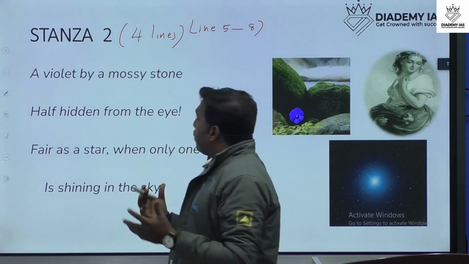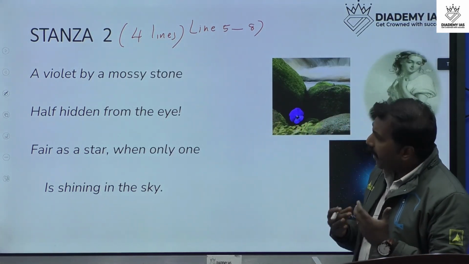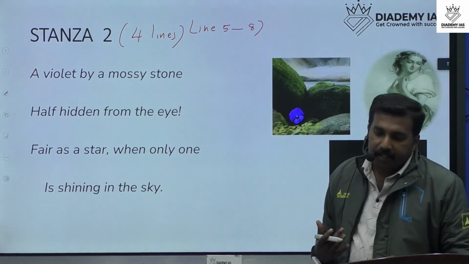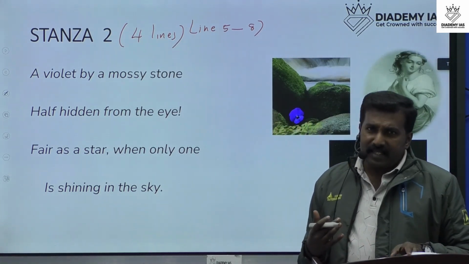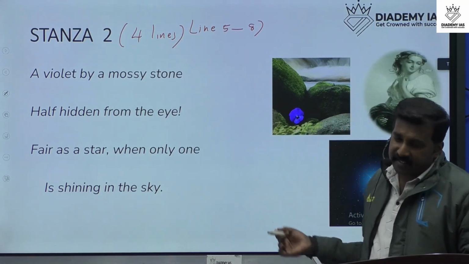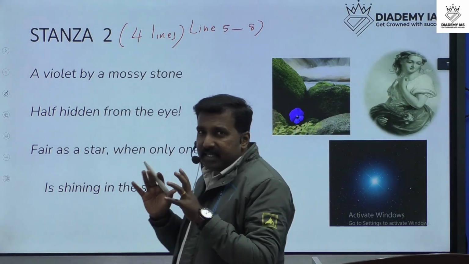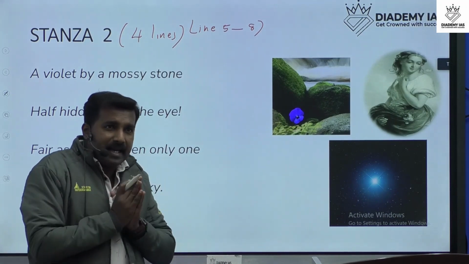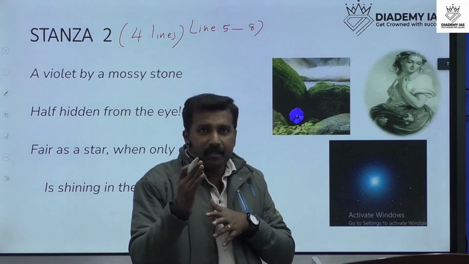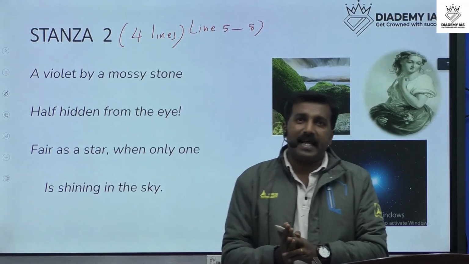A violet by a mossy stone, half hidden from the eye, fair as a star when only one is shining in the sky. Okay, so here let's see the important points or imagination the poet Wordsworth explains in these lines. Here the poet compares the beauty of Lucy with some objects on the earth, specifically natural beauty.